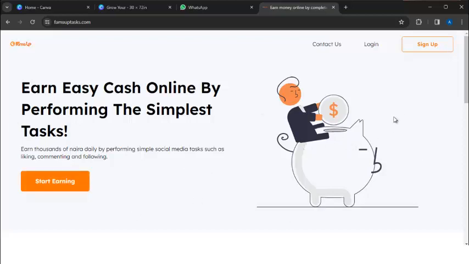Maybe you are idle, or you have something you are doing but you just want to earn 1,500 naira minimum on a daily basis. You can sign up with this website and check out the means of registering and the little things you are going to be doing on it.